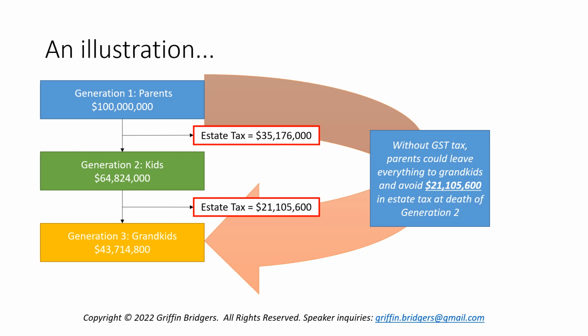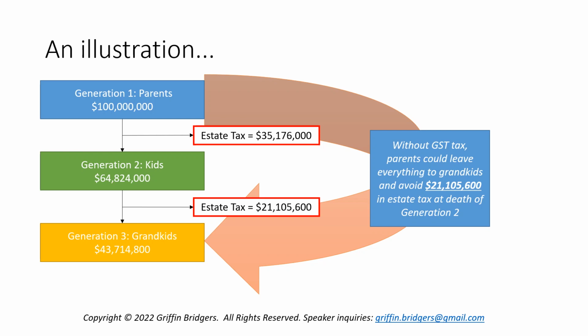So that begs the question, could we skip Generation 2? Could we just leave the whole $100 million to the grandkids? And if you do that, guess what? You save estate tax of $21,105,600, because you don't have to wait until the death of Generation 2. Instead, you're just skipping Generation 2 to leave all that wealth to your grandkids. So this is the problem that the GST tax is designed to solve.